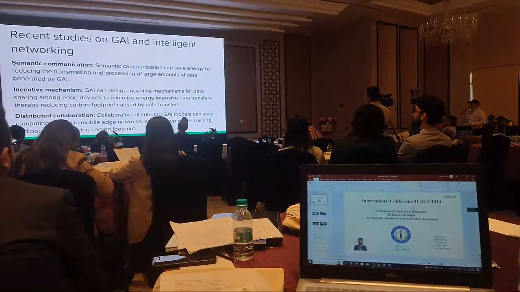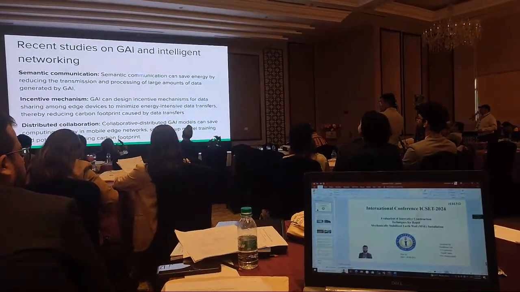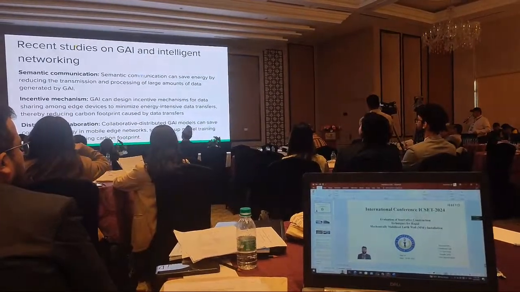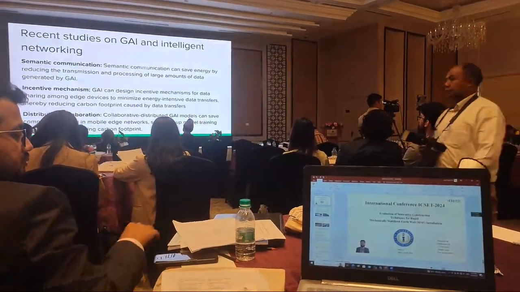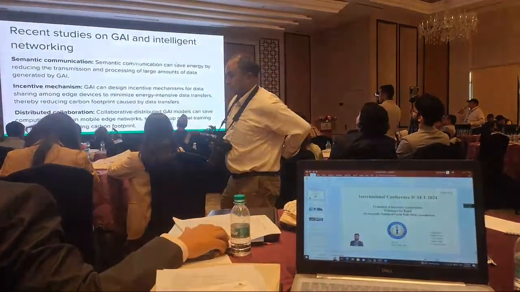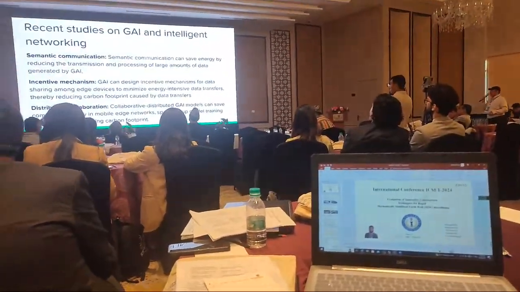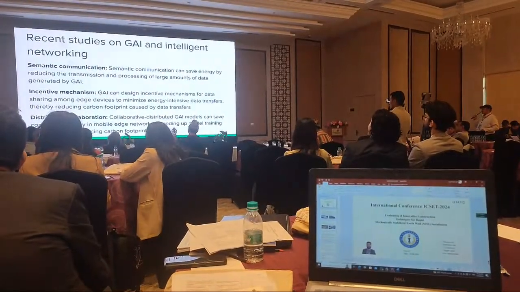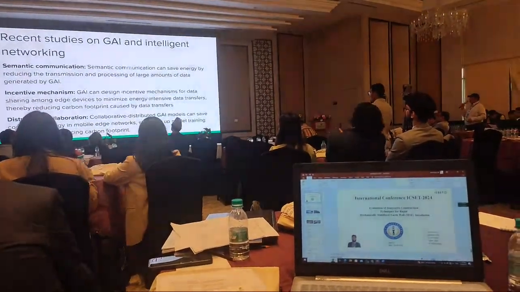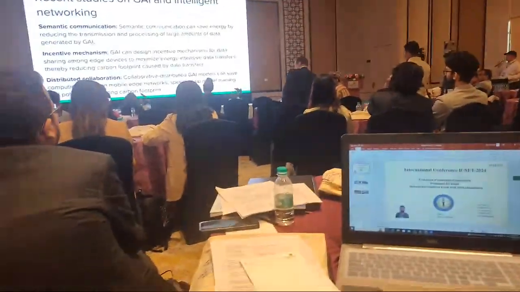Now recent studies in generative AI and intelligent networks, that means computer networks are there everywhere. Therefore, if we work on improving the network through semantic communication, it can save energy by reducing the transmission and processing of large amounts of data generated by generative AI.